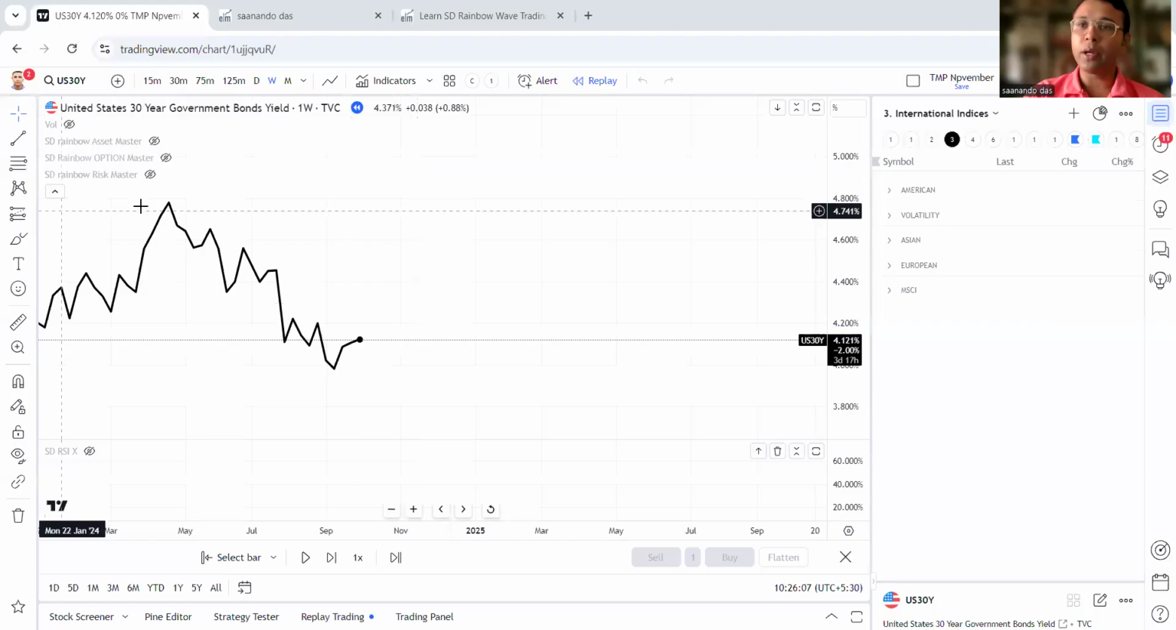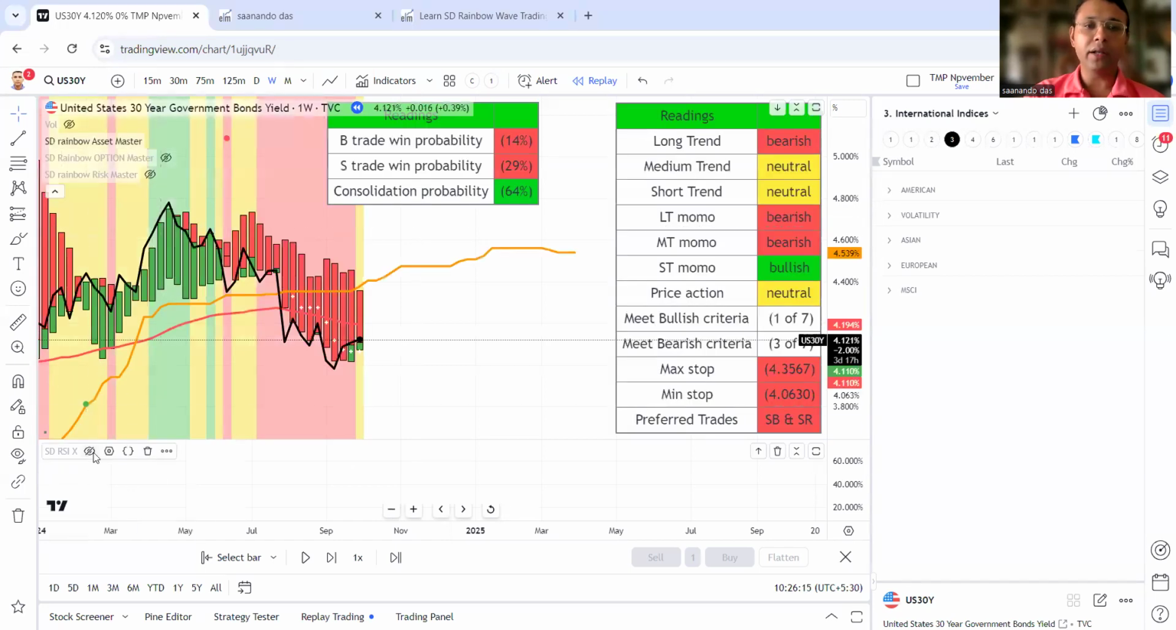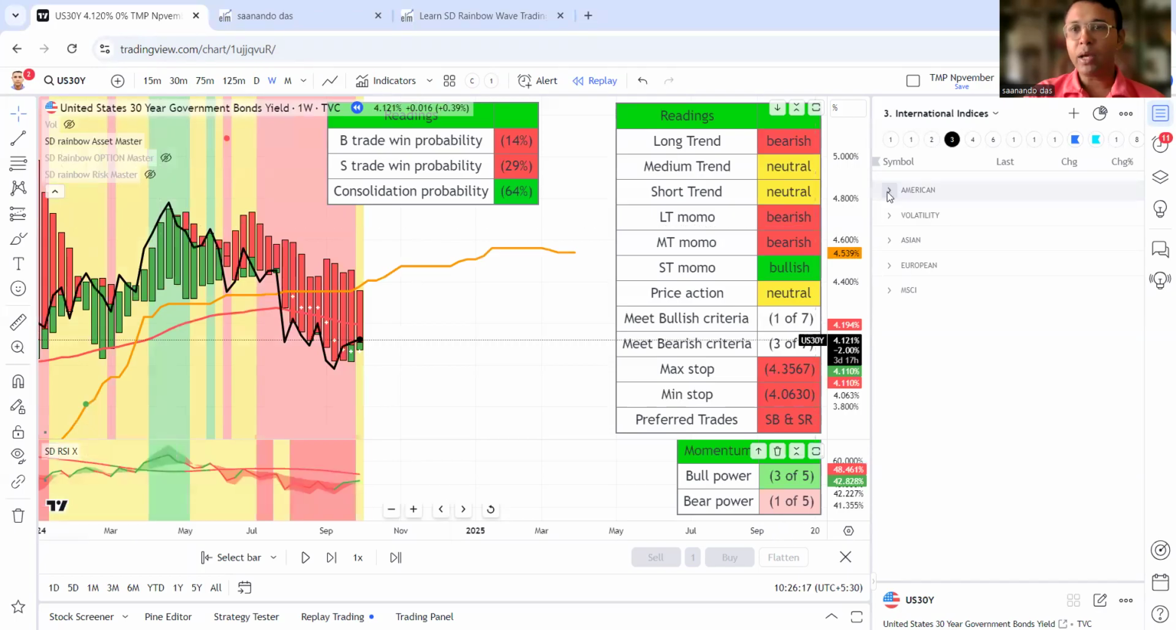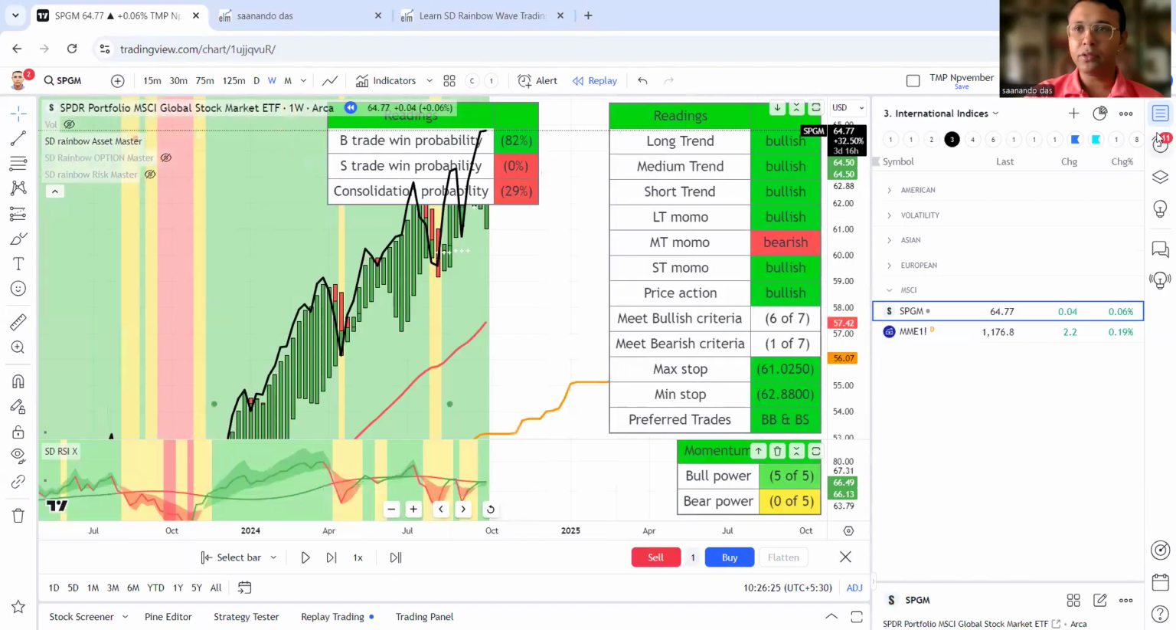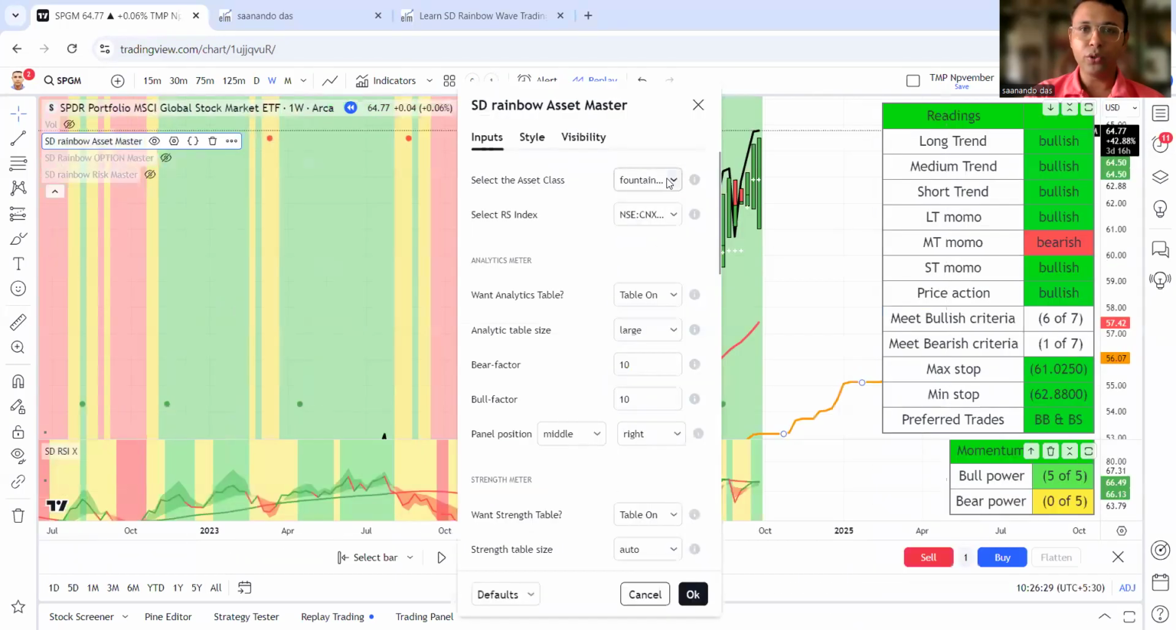To check these changes, I'm going to apply my own setup, that is SD Rainbow Asset Master, which is nothing but SD Rainbow V1 or SD RSI X. And when I do that, I'm going to first take a look at the global stock market. In this one, I'm going to do it a bit differently to show you. I can apply the index futures.